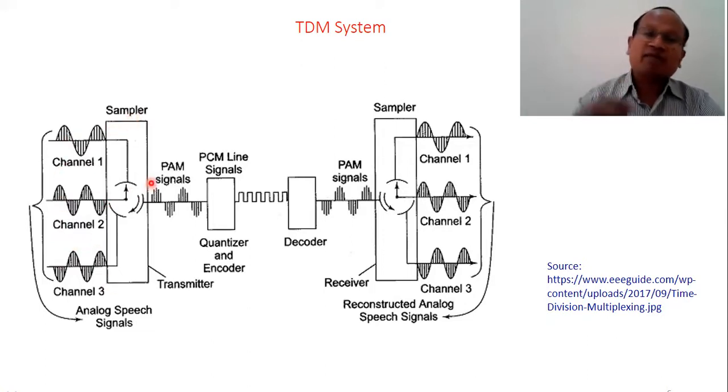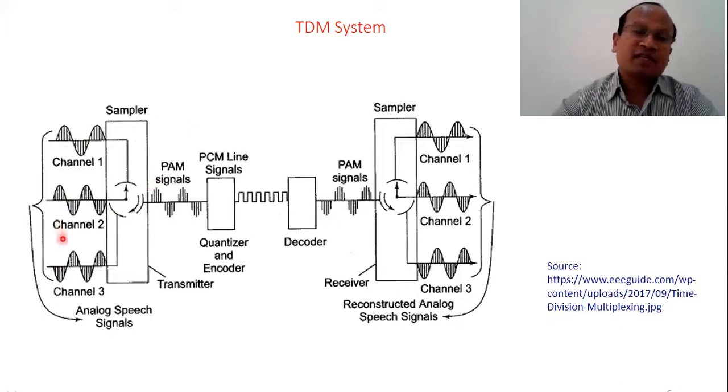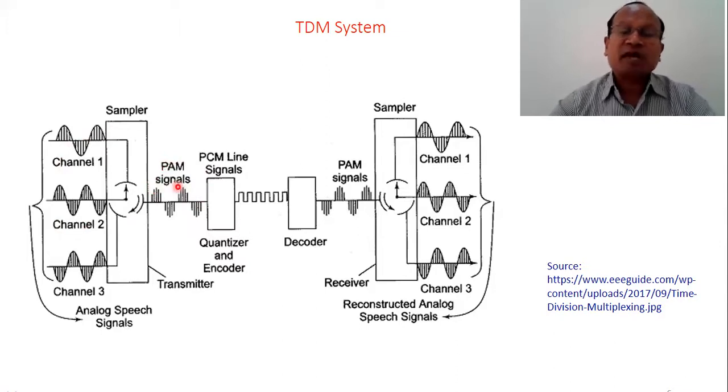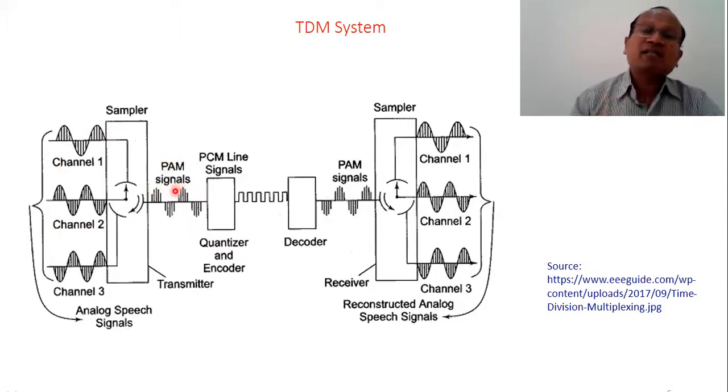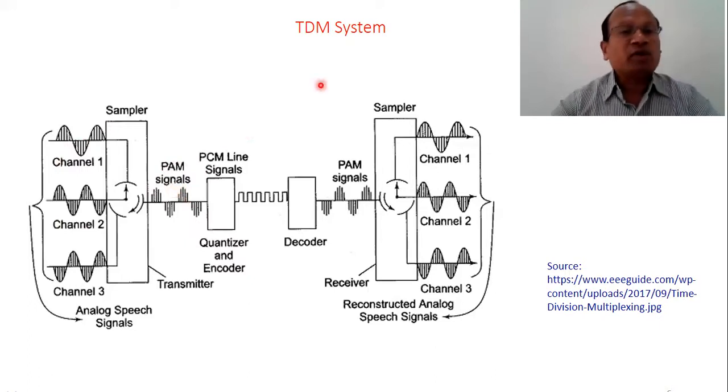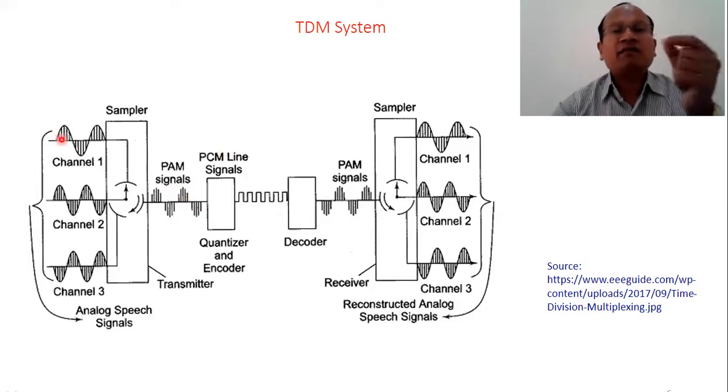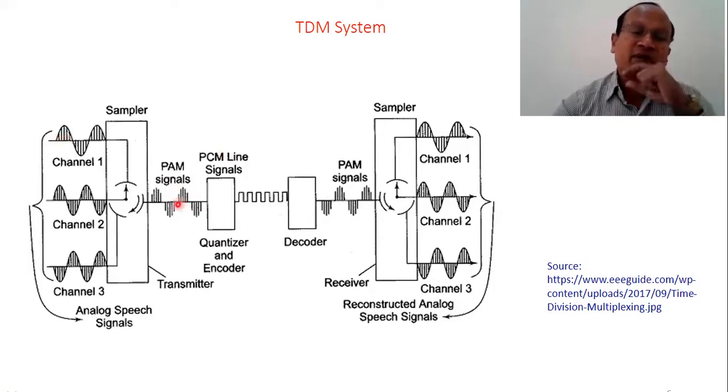The sampling time is divided among the 3 signals, and this is why we generate a PAM signal. What is a PAM signal? PAM is pulse amplitude modulated. Whenever we get a particular pulse of a signal, that gets modulated. So PAM generates this type of sampled output from these signals.